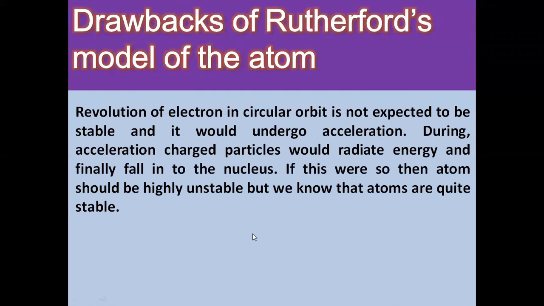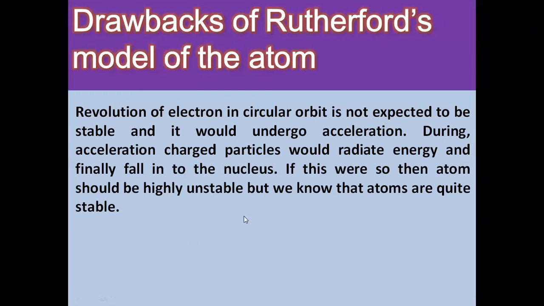If any particle undergoes acceleration, what would happen? It will release energy, what we call radiation. During acceleration, a charged particle would radiate energy. And if the energy is radiated, what would happen?